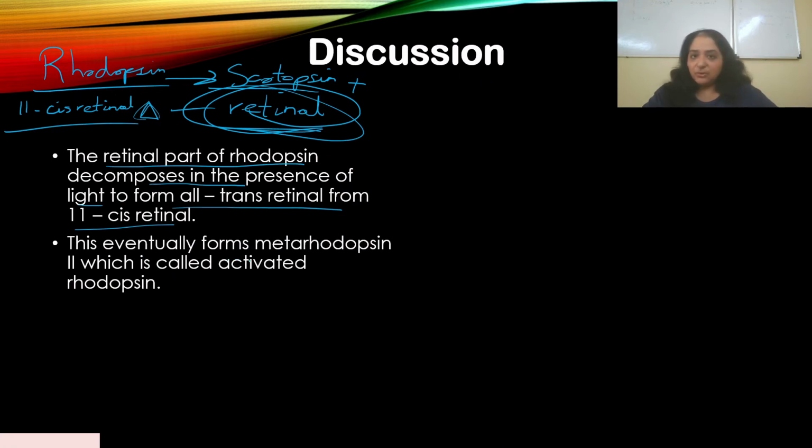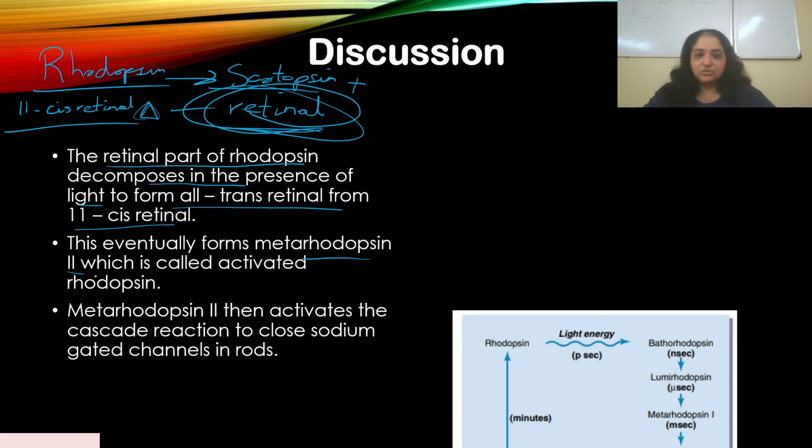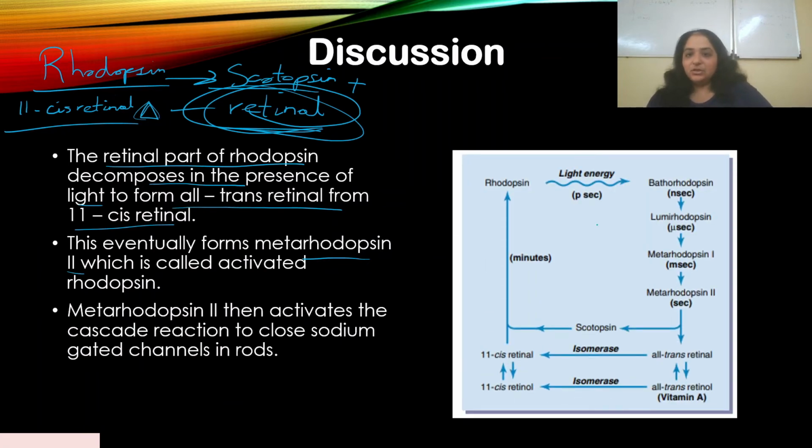This eventually forms meta-rhodopsin 2. Actually, before I go to that, let me show you the diagram. So rhodopsin, when light energy enters, like I said, scotopsin plus retinal, it forms all-trans retinal. That loosely bound scotopsin and all-trans retinal is actually called bathorhodopsin.